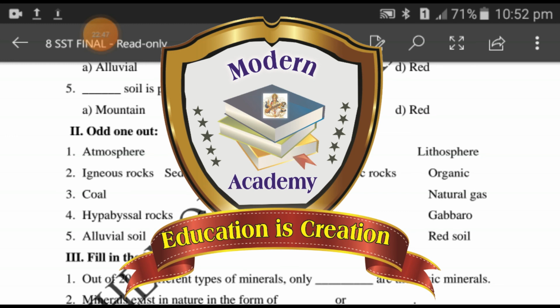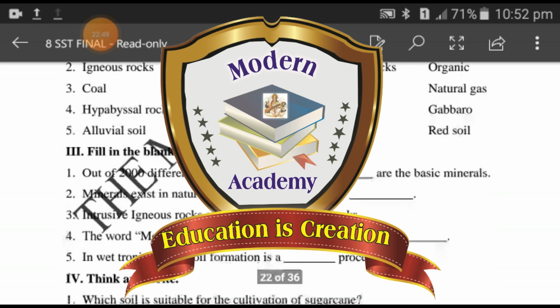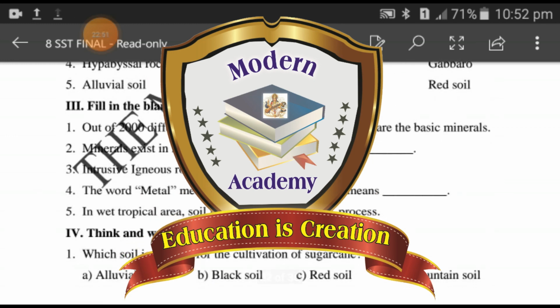Third Roman. Fill in the blanks. First question. Out of 2000 different types of minerals, only dash are the basic minerals. Second question. Minerals exist in nature in the form of dash or dash. Third question. Intrusive igneous rocks are also called dash rocks. Fourth question. The word meta means dash and morpha means dash. Fifth question. In which tropical area soil formation is a dash process?